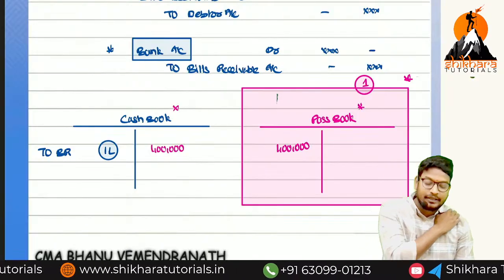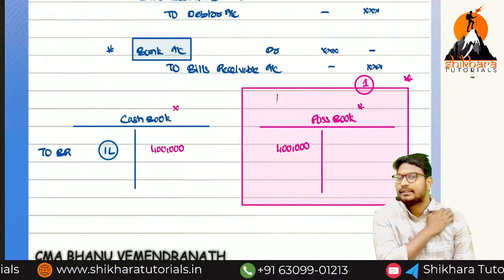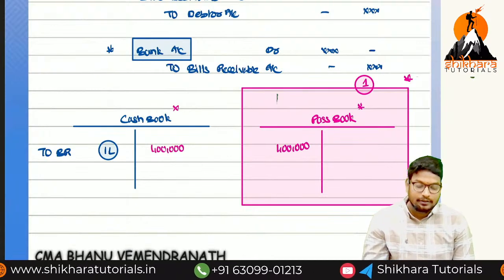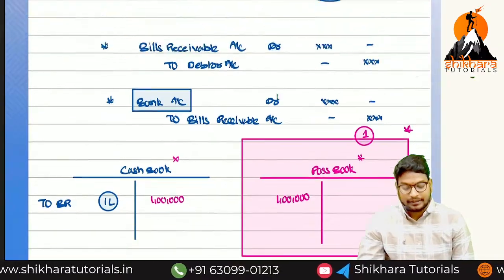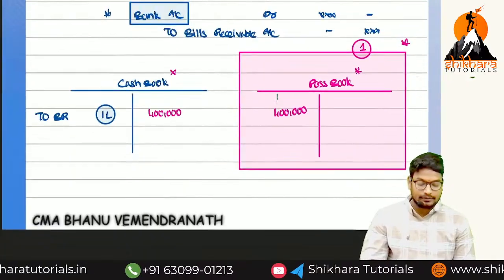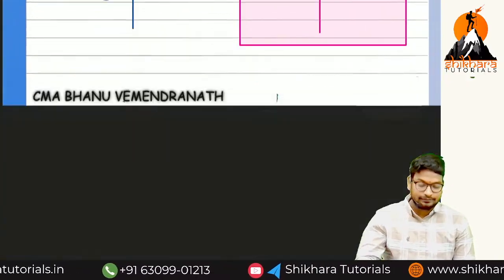Now, what is the main point? Always, dishonor of a bill of exchange is recorded only in the passbook. Which side? Debit side. Try to remember. We have to write that sentence. So completed? Okay.